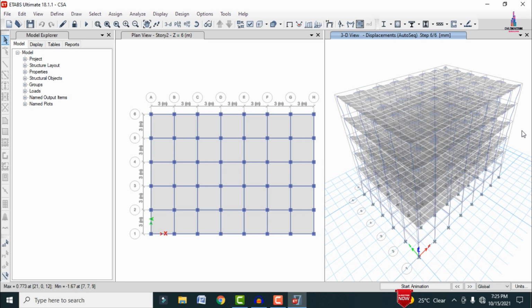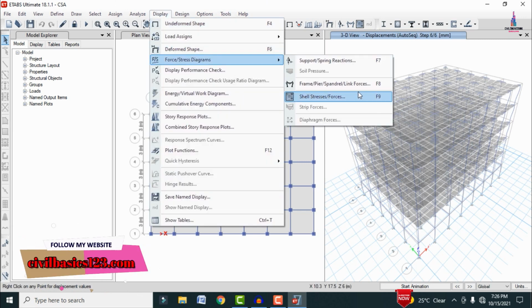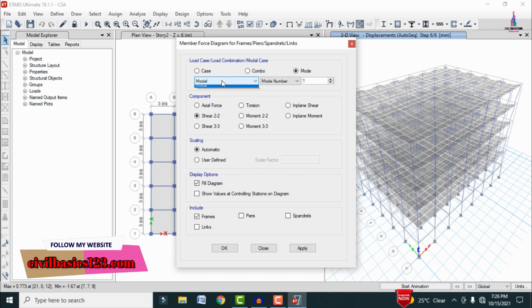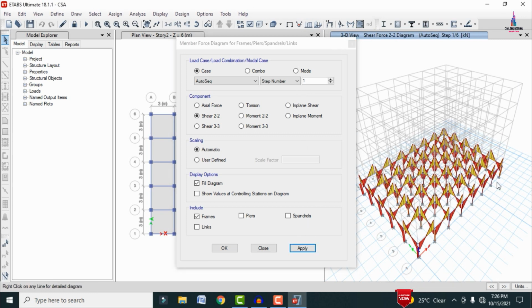Okay, so now we have to see the shear force diagram, bending moment diagram, and torsion diagram for the respective construction sequence load case. Go to the display option, select member forces, select frame forces, and select the load case related to the auto construction sequence case. Select shear 2 with mode number 1, click on apply so that it will load the shear force diagram for the respective ground story section here like this.